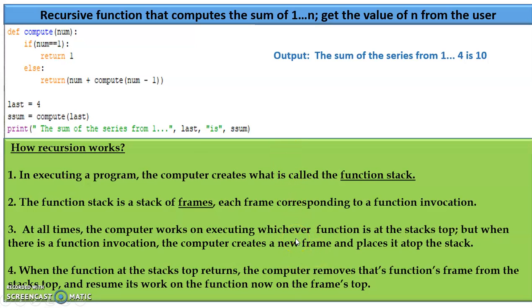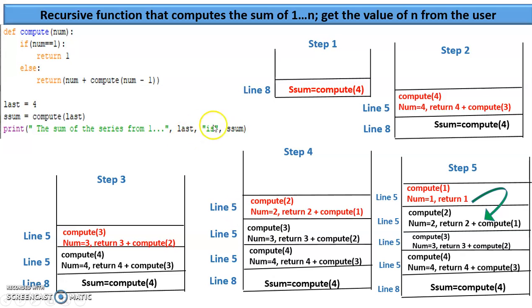Let's see pictorially here. So this is the code, we already discussed the code. How does the computer work now? Let's see. Step 1, we know this is not the first line of execution. Whenever it sees the def, it skips, and this is the first line of the code. This is line 8. So in line 8, this is line 7, this is line 8.